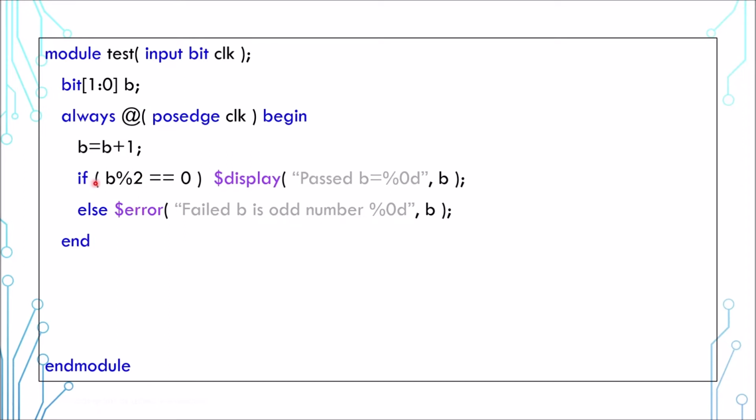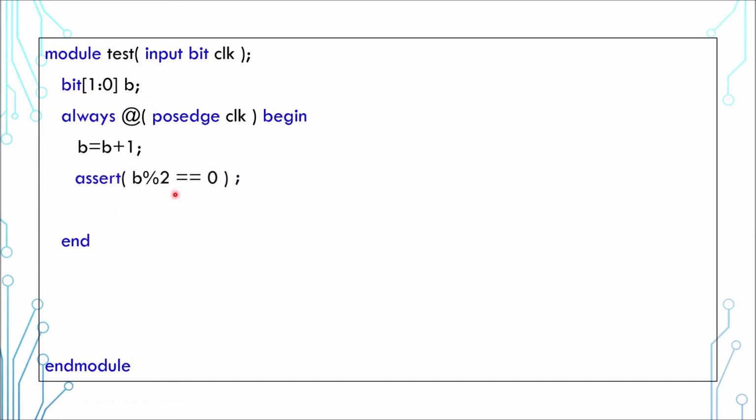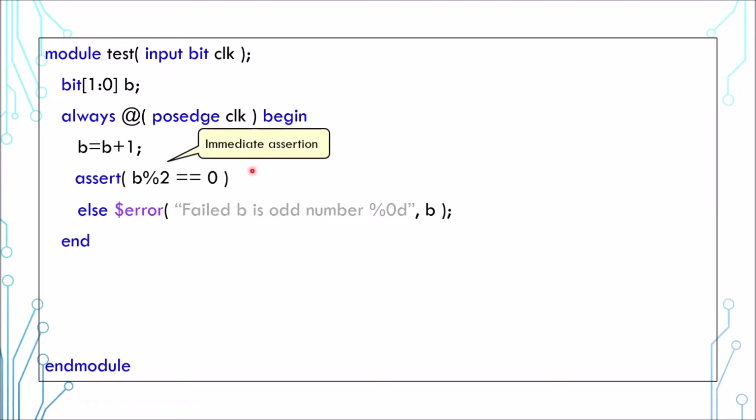Actually, the simpler way to do this is to use the syntax assert. This is the same as the if-else statement. It automatically prints an error if the condition is not met. If you don't like the default error message, you can write your own else statement, but remember to remove the semicolon here. This is known as immediate assertion. Basically, the assertion is put at the point where you want to perform the check.